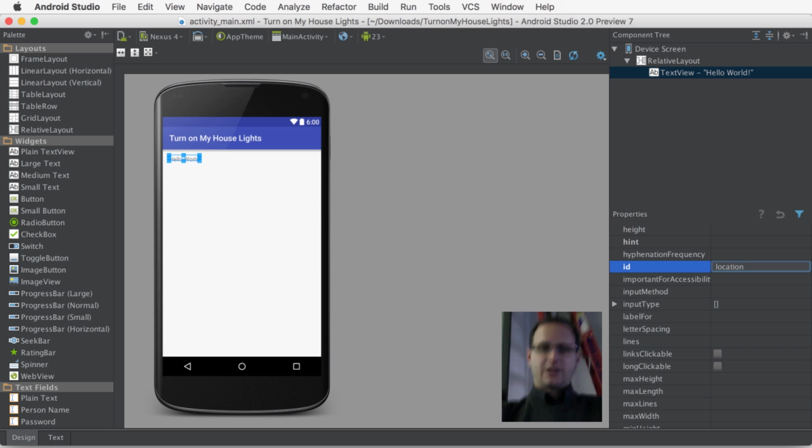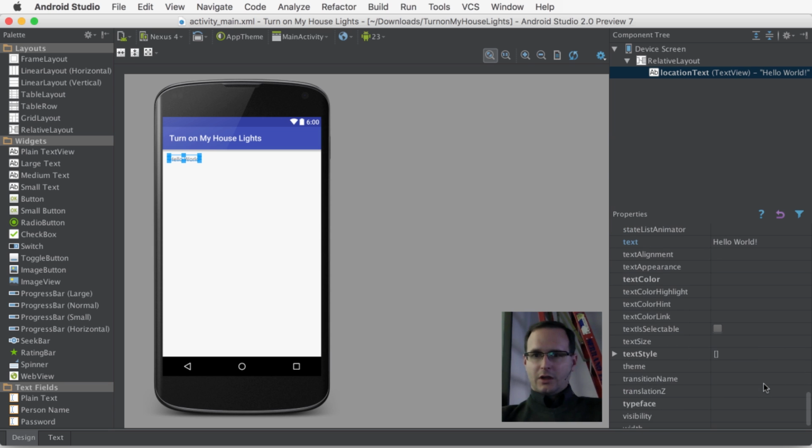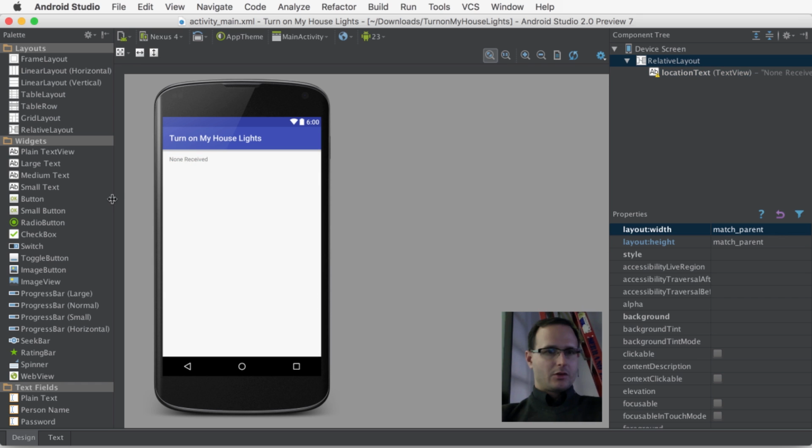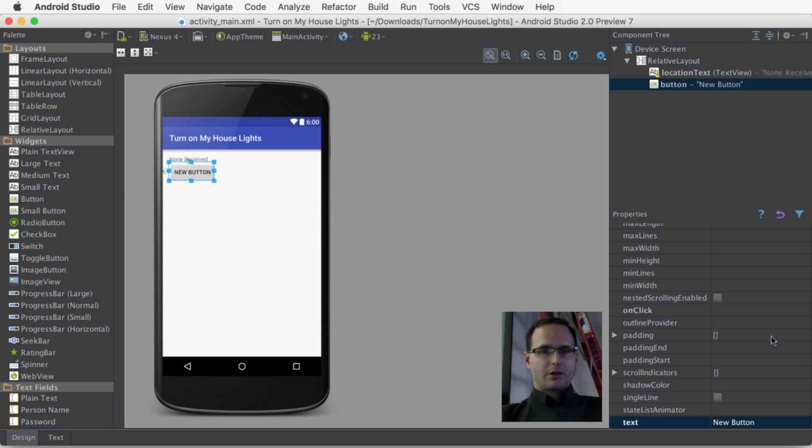We want to give it an ID, so we're going to call this location text. So now we're able to get access to it, and we can change the text. We don't want that to be hello world. We want this to show our location, so I'm just going to set this to none received. So let's find a button. Drag that on here. I'm going to put it underneath. We'll change the text here to location on.